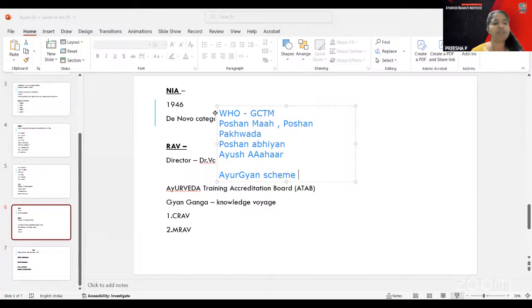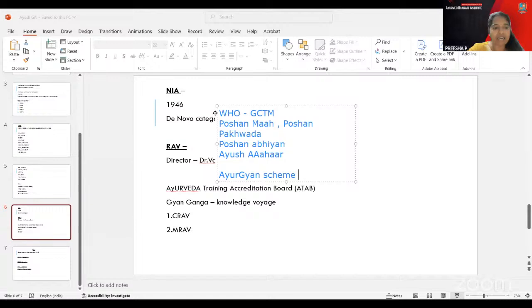When you go to collaborative ventures, there are joint research initiatives, like CCRAS conducting an MOU with the NCISM. Like that, there are various joint research activities, especially yoga and Ayurveda conducting joint research, or yoga and homeopathy conducting research. So many joint research activities come under the research part of it.